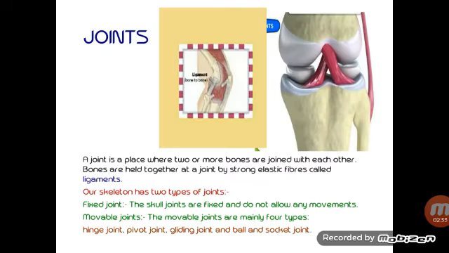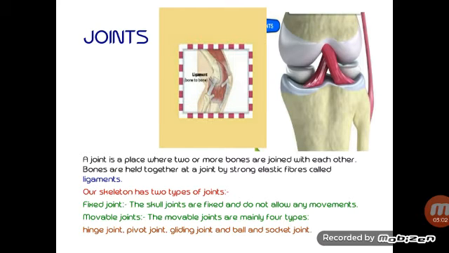Learn that. Joints. Today we are going to begin our class with the topic joints. What is a joint? A joint is a place where two or more bones are joined with each other. Look at the diagram. Here two bones are joined with each other. Bones are held together at a joint by a strong elastic fiber called a ligament. This fiber is there where the bones are joined, and it is called a ligament.